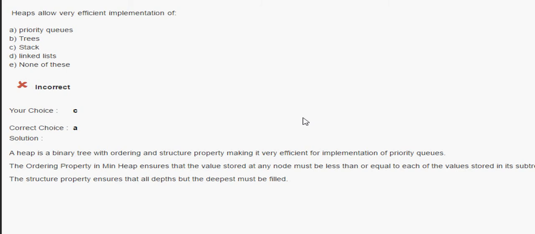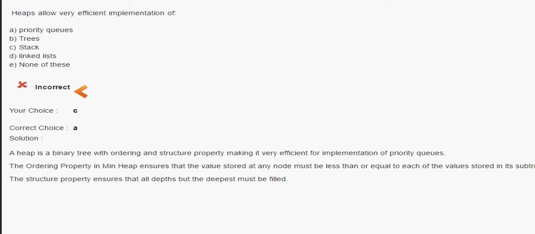The next question is regarding the heap. Heap allows a very efficient implementation of what? Options are priority queue, trees, stack, linked list, and none of these. Basically, a heap is a binary tree with proper ordering and structure, making it very efficient for the implementation of a priority queue. Now, what is a priority queue?